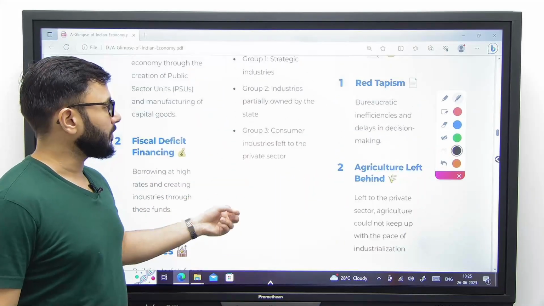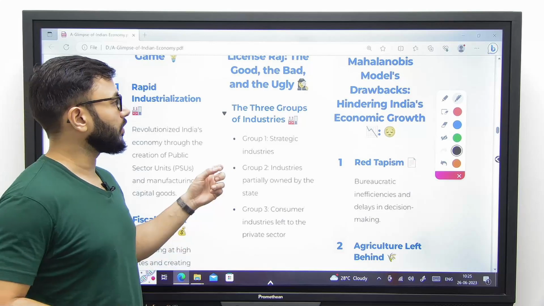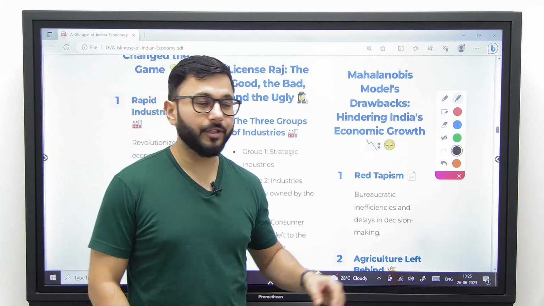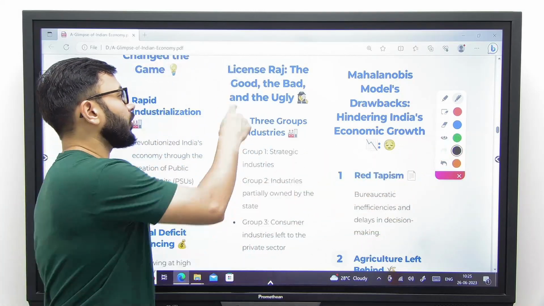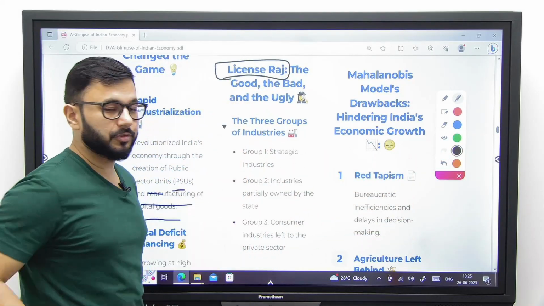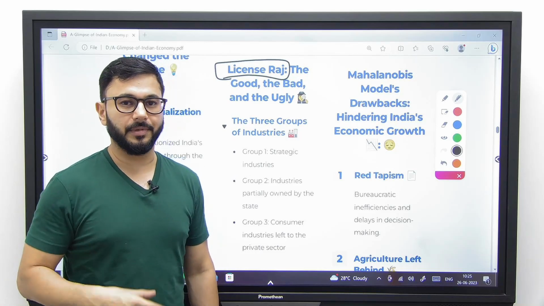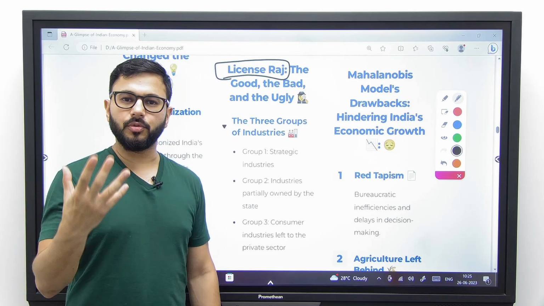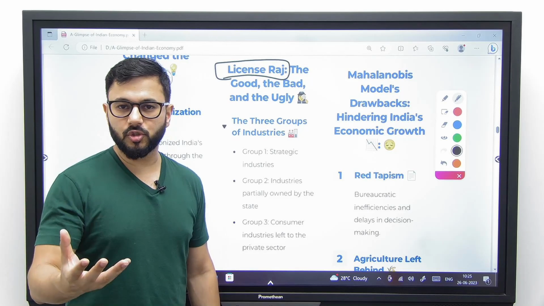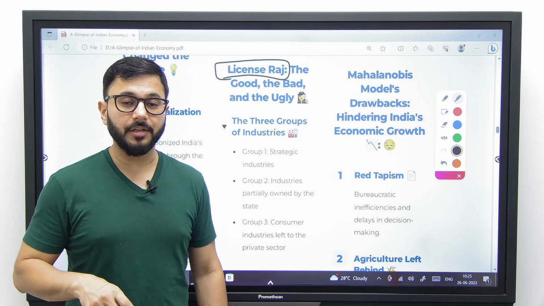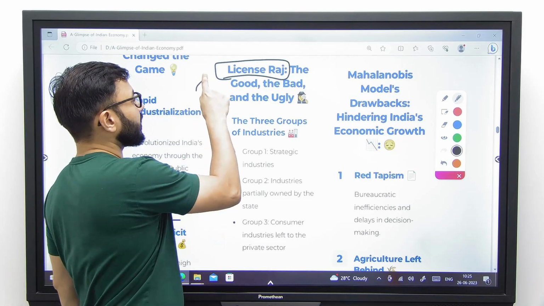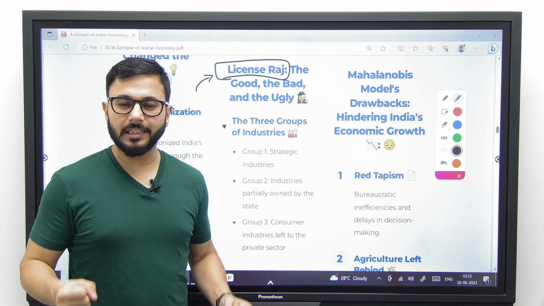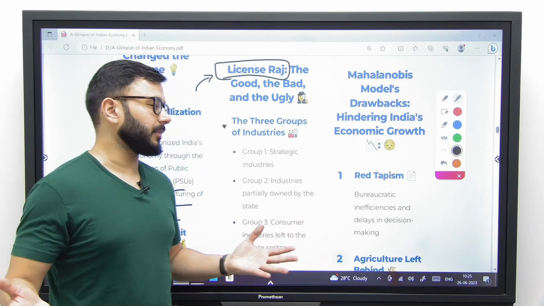What are the major problems? And what are the good, the bad, and the ugly? Number one, License Raj. What do you mean when you say License Raj? It means that if you want to start anything new, you have to get a license from the government. Let's say you want to start a new startup today, you want to start teaching, you want to build a robot, you want to build a drone. If you first have to take a license from the government, and it takes almost a year to get that license, automatically your enthusiasm will die down, and you will end up doing something else.